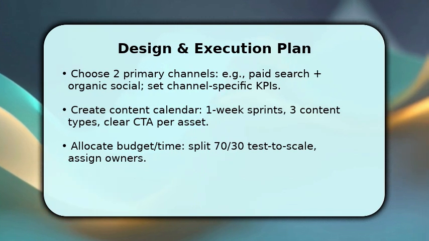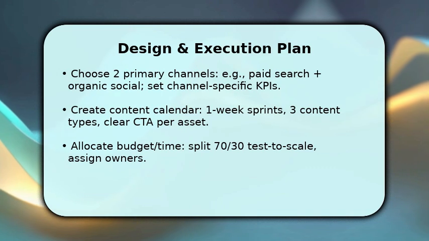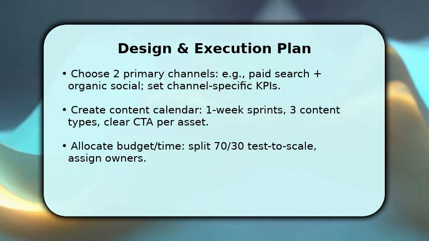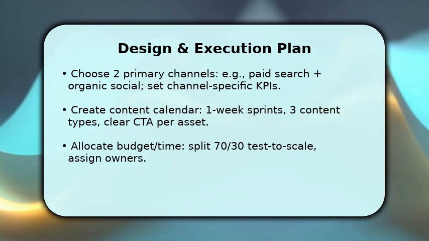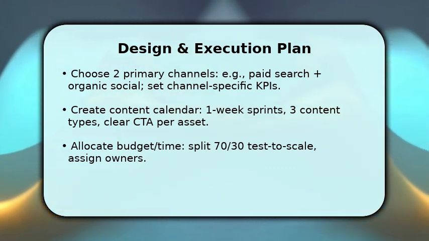Then allocate budget and time. Use a 70/30 split: 70% to what scales, 30% to tests. Assign owners for each task so nothing lingers. Once those pieces are in place, set measurable tracking so results feed back into your plan. You finish by running a thorough